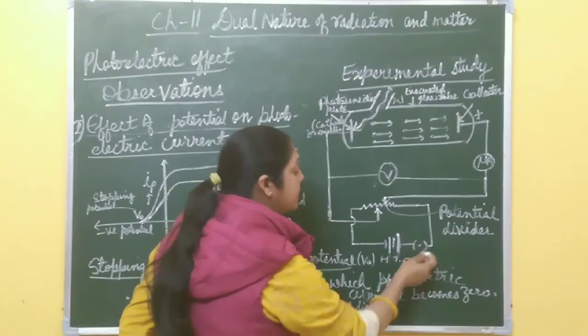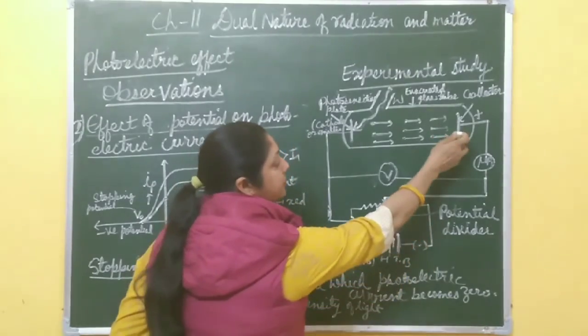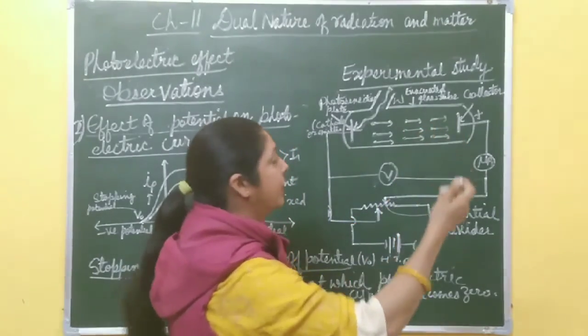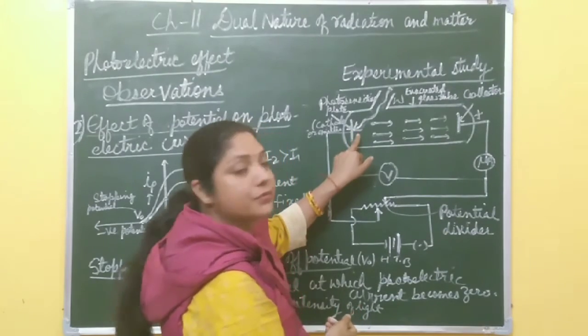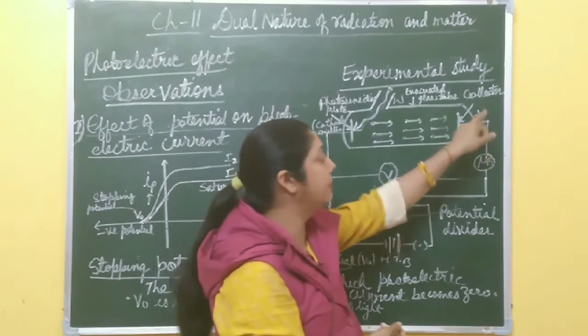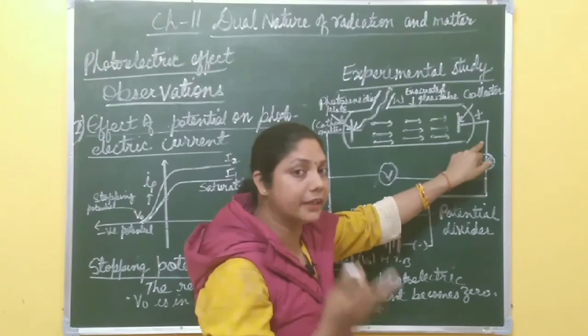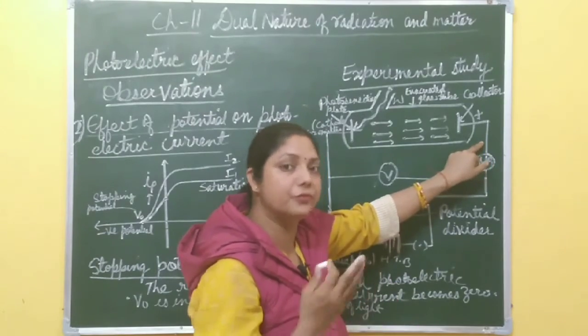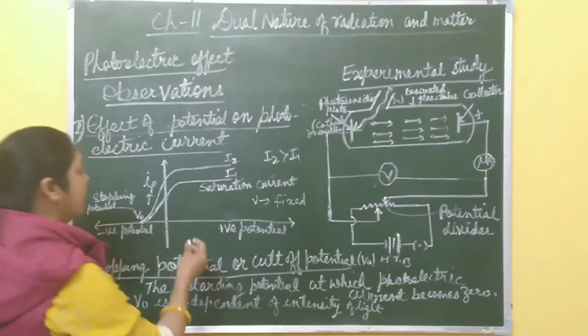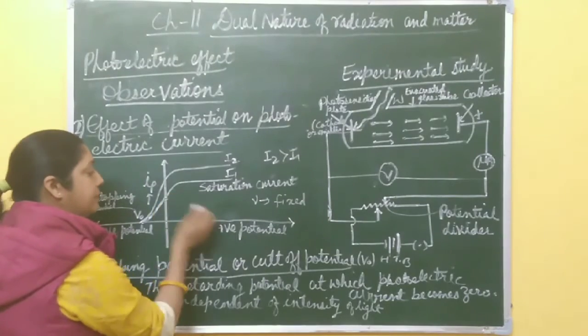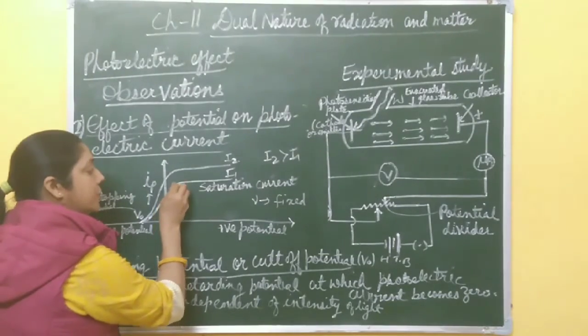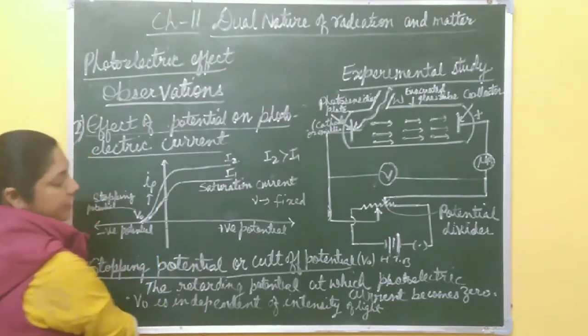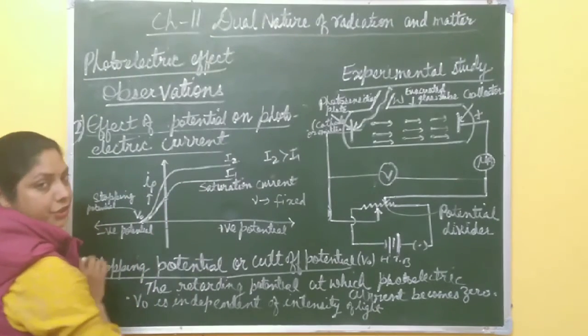Now you increase the positive potential, greater the potential, greater number of electrons emitted by this photosensitive plate are collected by the collector. It means greater the potential, greater is the photoelectric current. So if you increase the positive potential, photoelectric current also increases. Then after some time, it reaches a saturation value.